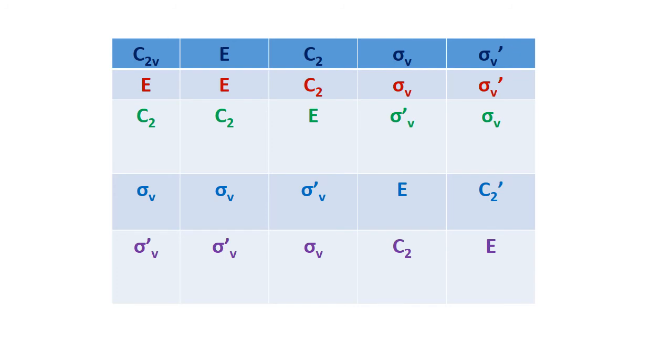Similarly, sigma V multiplied by C2 gives sigma V dash. But without doing the operation, we can easily find the result. This is one of the important applications of group theory, and here we have discussed one example, the C2V multiplication table.